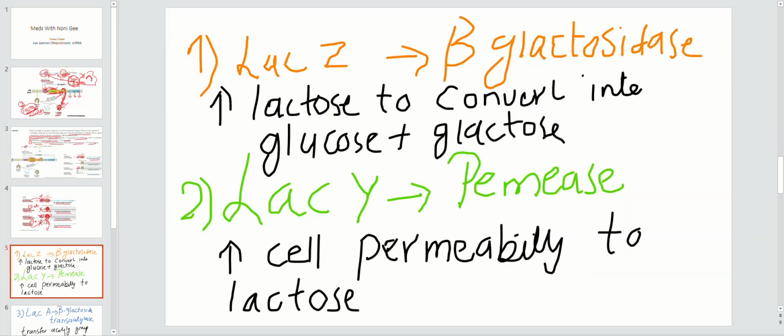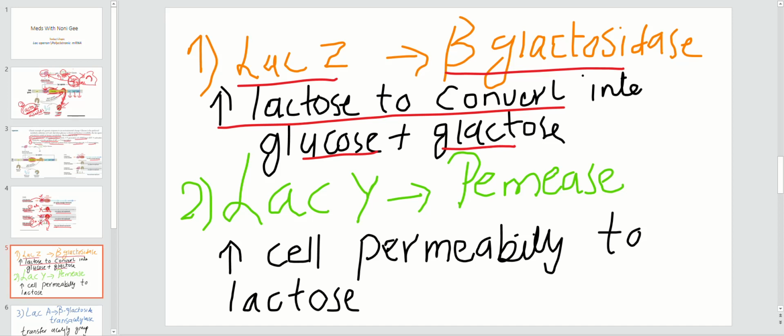What the next thing I want you to know is the Lac genes. So LacZ synthesizes beta-galactosidase. What is the function of this enzyme? It converts lactose into glucose and galactose. That is the function of this gene. Then the second is LacY. LacY forms the permease protein, the permease enzyme. It causes increased cell permeability to the lactose, right? So when these genes are expressed, they form these proteins, and these are the functions of those proteins which E. coli uses when glucose is not available.